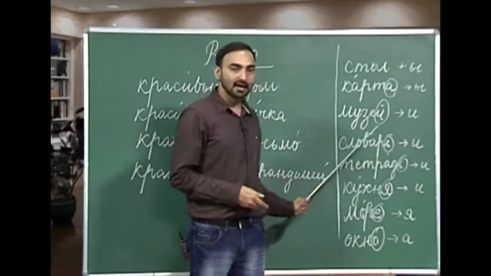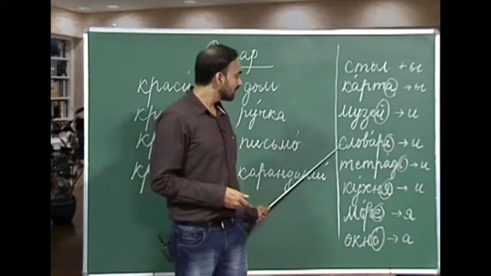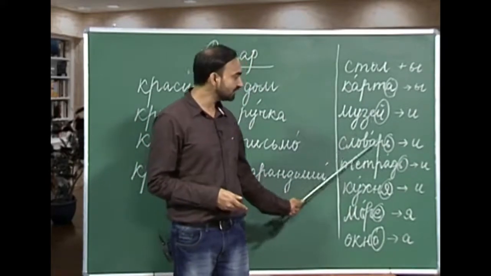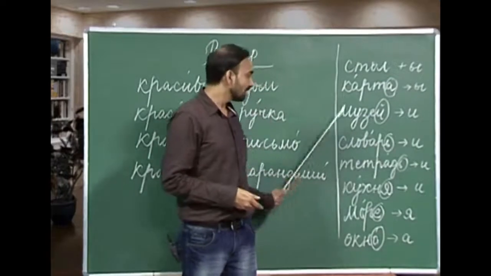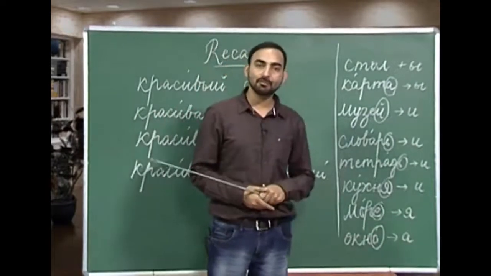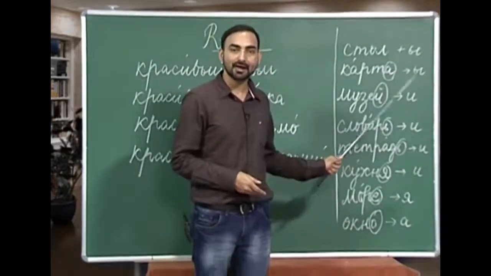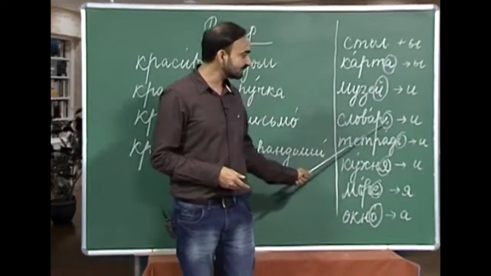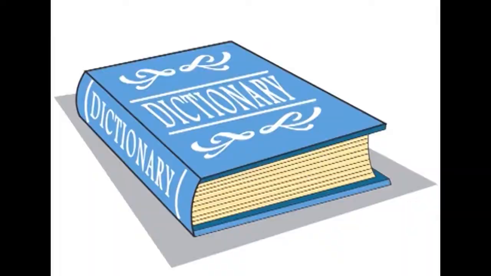The next is again a masculine noun with soft sign. And how do you form a plural of soft sign ending masculine noun? We replace this soft sign with i. So, the plural of slovar will be slovari, slovari dictionaries, muzei museums.